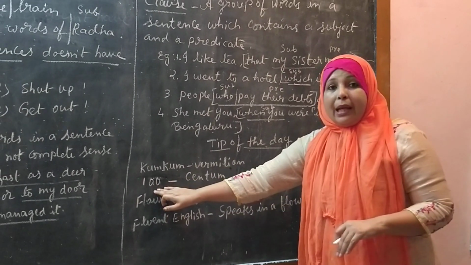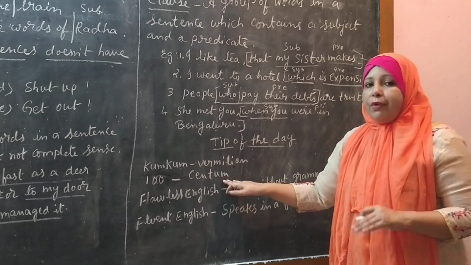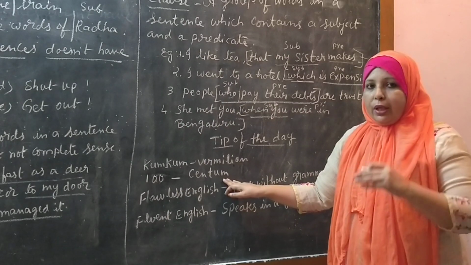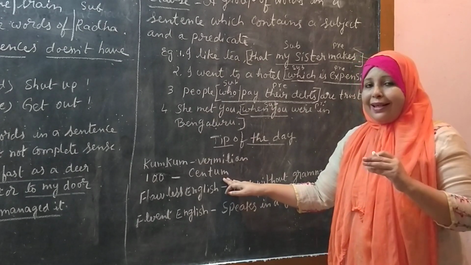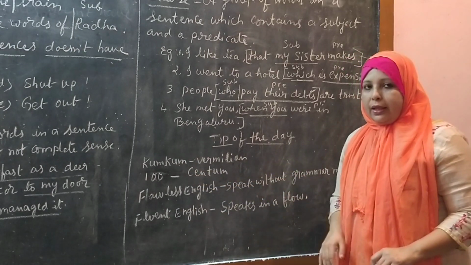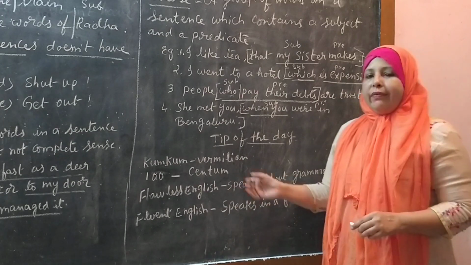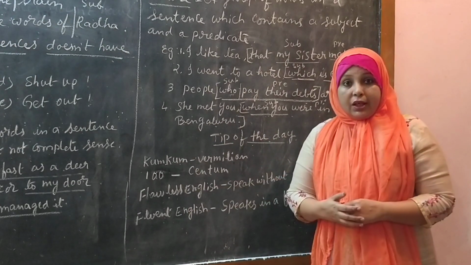What is the other name of 100? It is centum. Centum, from where has it been taken? It is a Latin word. It is a root word from Latin. Centum means hundred. So this is another word that has been taken. It is European English. And next, always we say, she speaks flawless English.